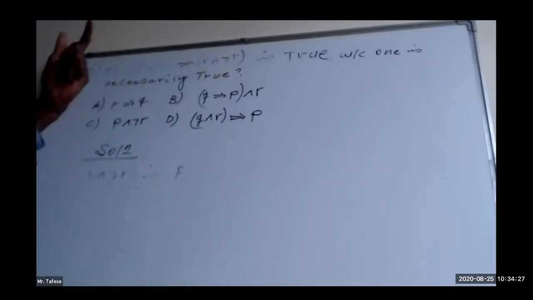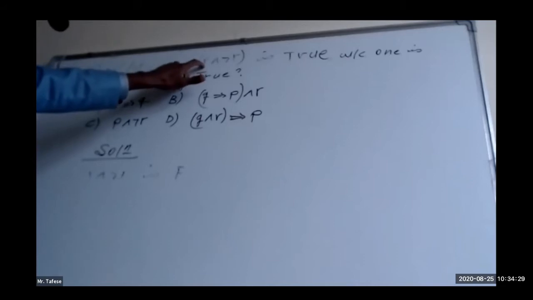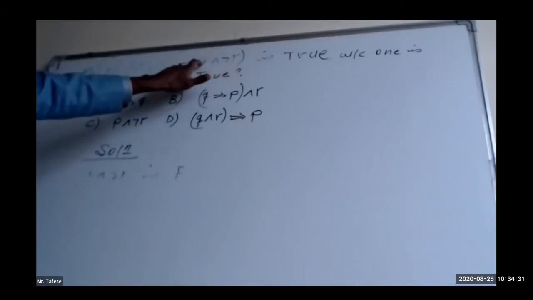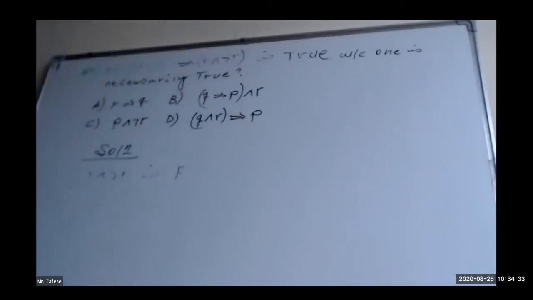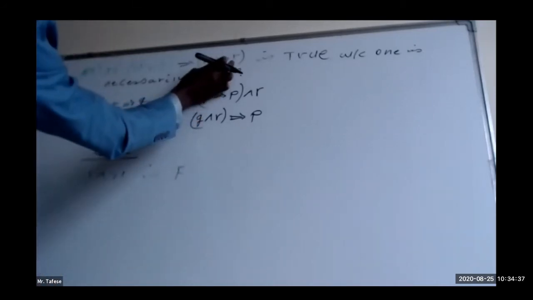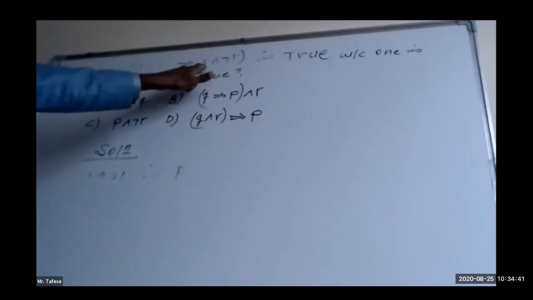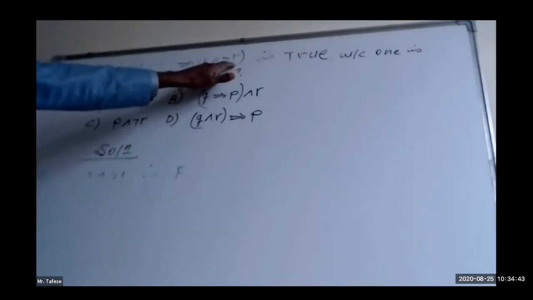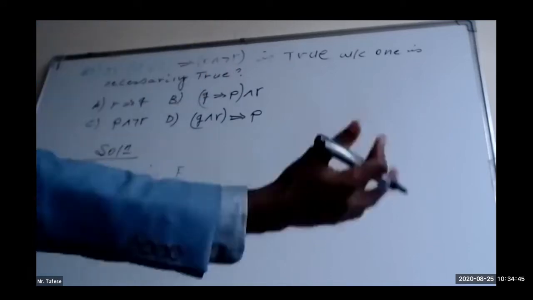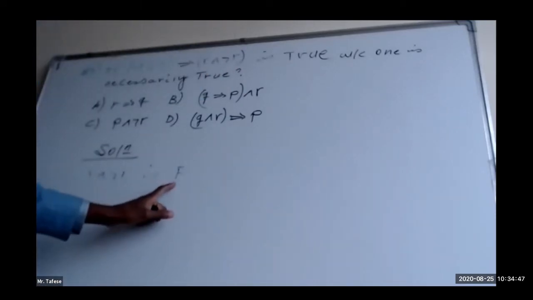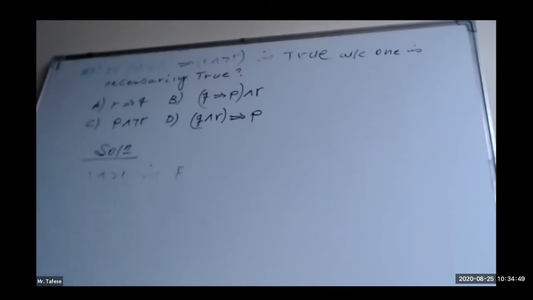What about if R is false? If this is false, its negation will be true. False and true will be false again. So whatever R is, the truth value of this one must be false. So this one is already false. The one at the right hand side is verified to be false. So the first one must be false.